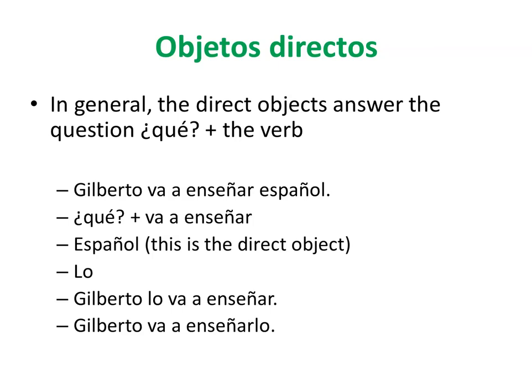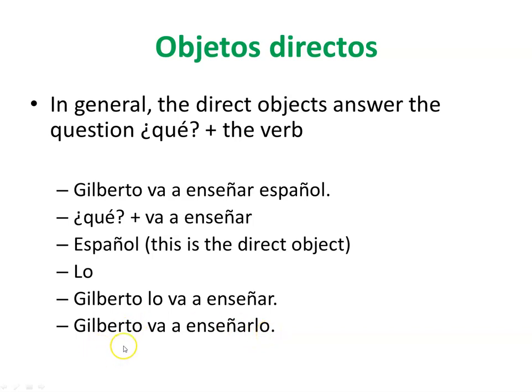Here we can have two patterns or two outcomes based on the patterns that we use. The first one is before a verb that is conjugated. In this sentence we have two verbs. You can see them: va, which is the verb to go that is conjugated, and then we have the verb enseñar, which is to teach, which is a verb that is not conjugated. So the rule says we are going to place it before the verb that is conjugated or after the verb that is not and attached to it, okay?